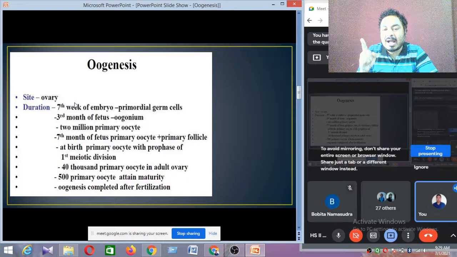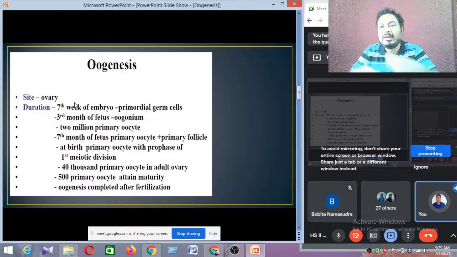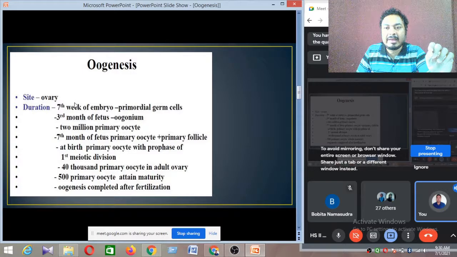After the first oogenesis process, the second is completed within 28 days. So every 28 days, alternately, they produce the second, third, fourth, fifth oogenesis processes. But the first oogenesis process needs almost 11 years to complete, because it is started at the 7th week embryonic stage and completed at 11 years. Okay.